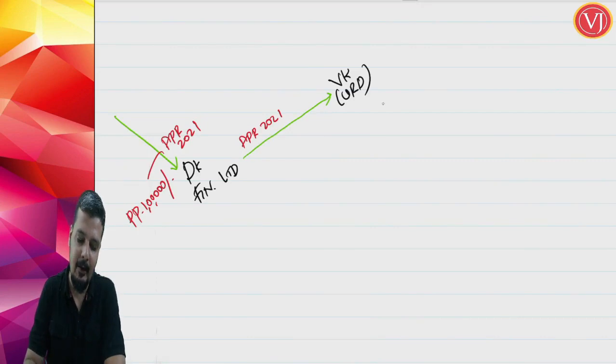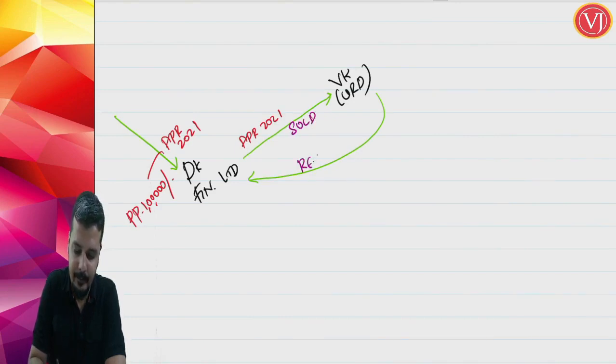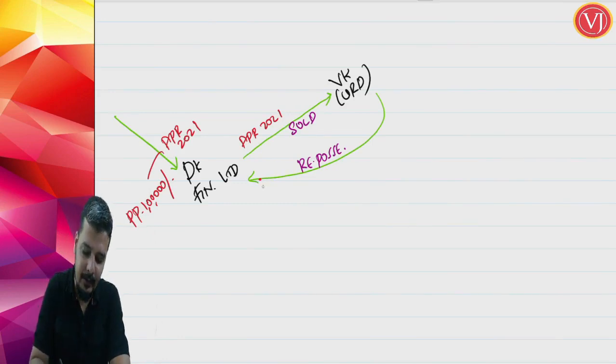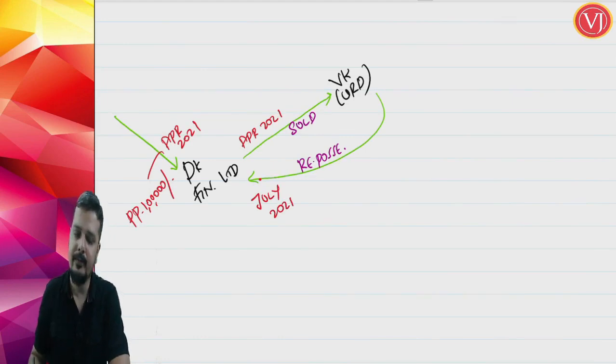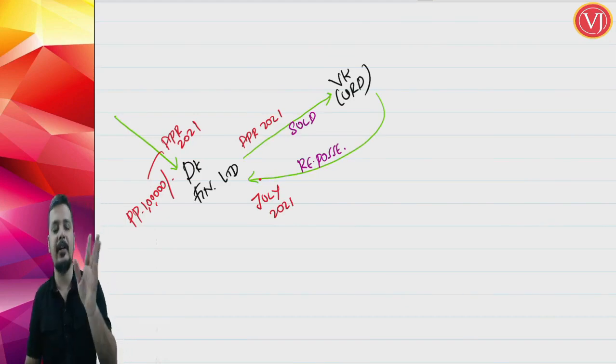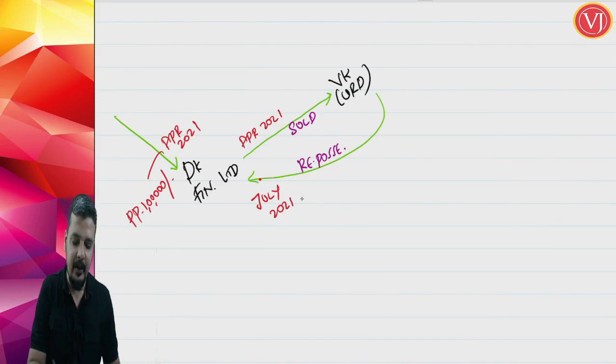VK did not make the payment of installment. Therefore, it is repossessed. Now when it is repossessed, DK Finance Limited will not pay anything to VK. Already some installments are paid, say 2-3 installments, and after that it is not paid. So when it is repossessed in July 2021, nothing is paid. DK Finance Limited will not get any amount. The repossession price will be 0.